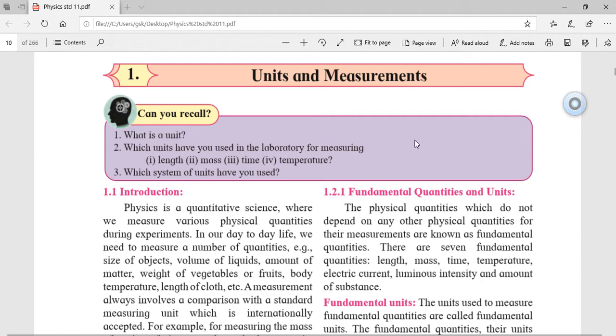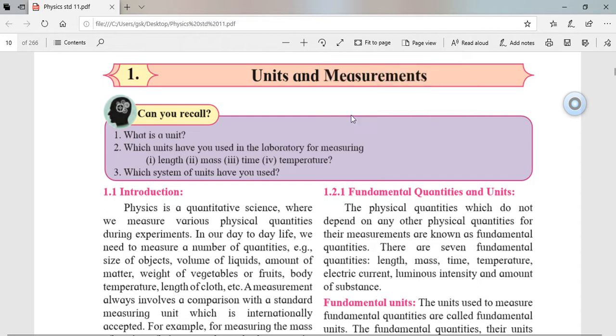Units, you are familiar with from 8th standard. You must have gone through some units of length, mass, time, temperature. But the term here is measurement. What is the use of measurement? First, if I say why we need to measure, then a very simple answer. A very simple way to explain that